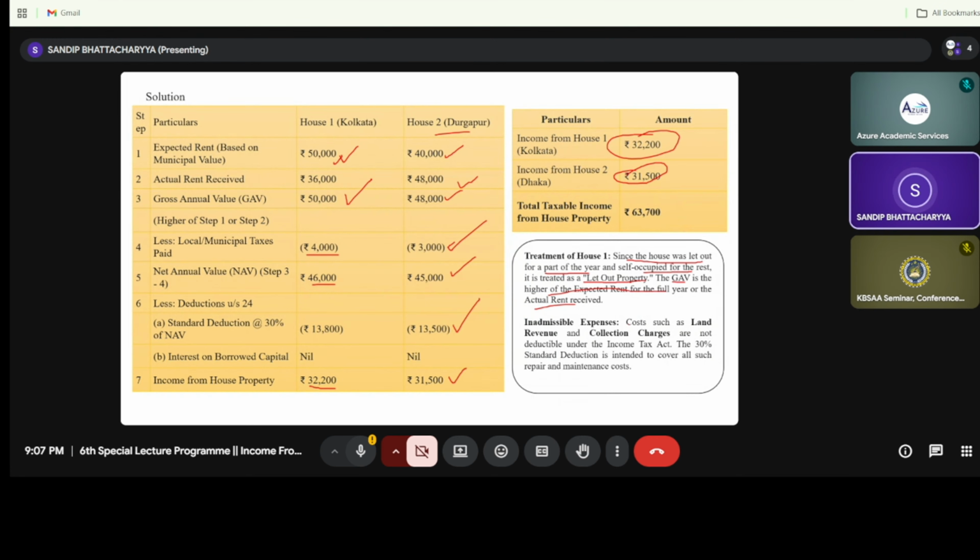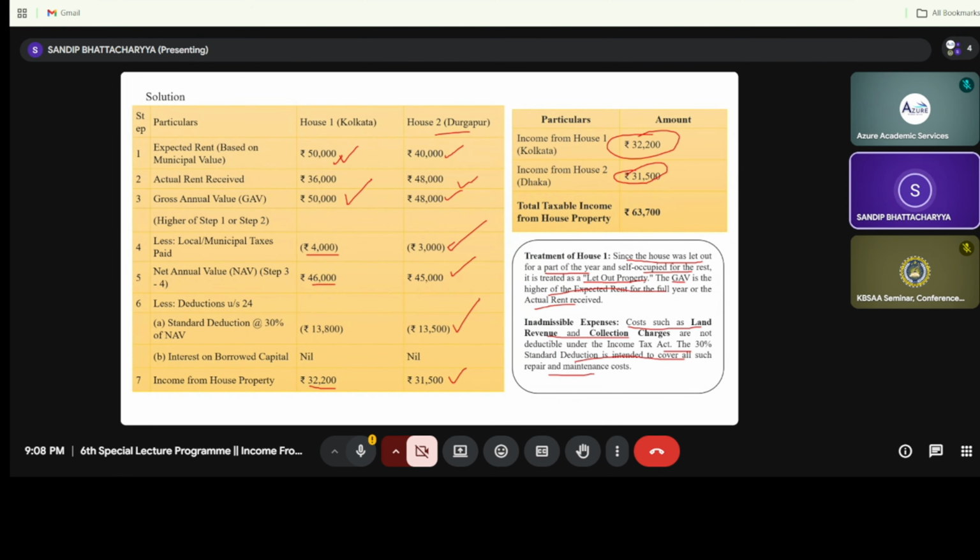And the inadmissible costs such as land revenue and the collection charges are not deductible under the Income Tax Act. We only need to cover the 30% standard deduction, which is intended to cover all repair and maintenance costs. Whatever the repair cost, whatever the maintenance cost, whatever the collection charges, we will include them in the 30% deduction. There is no separate legal provision for land revenue or the collection charges in this case.